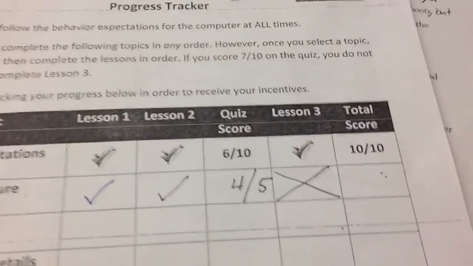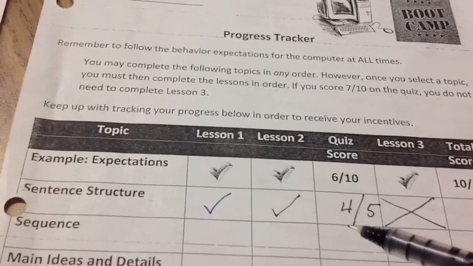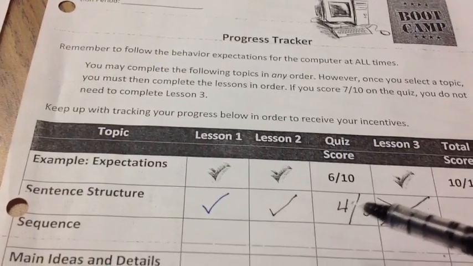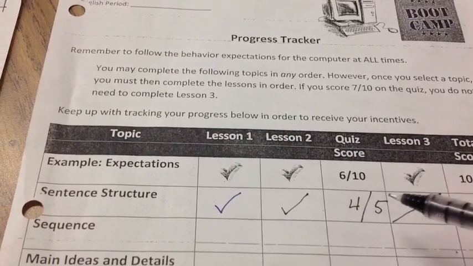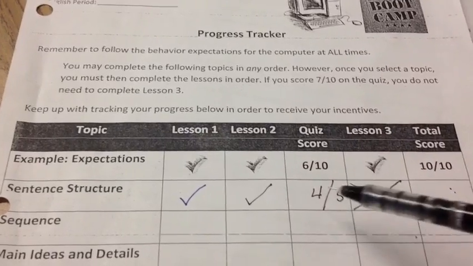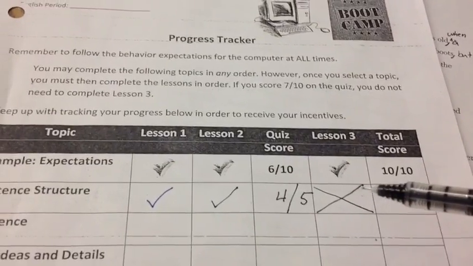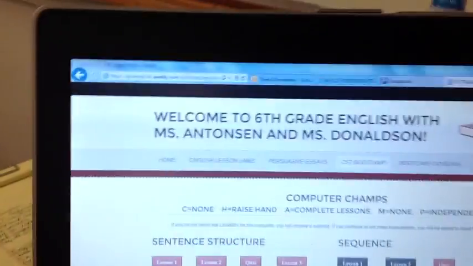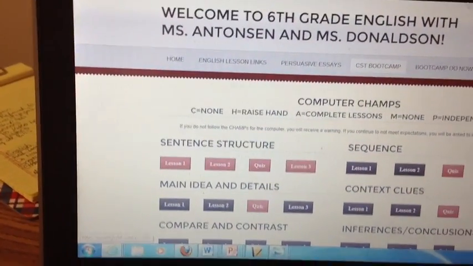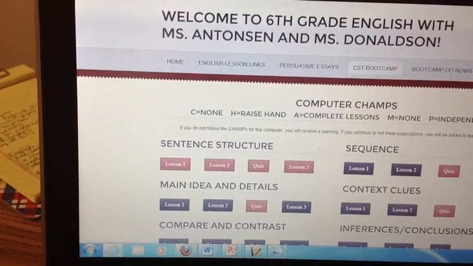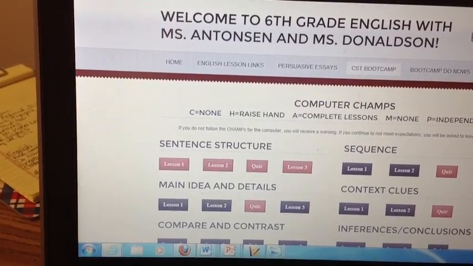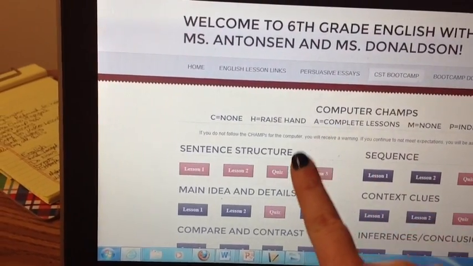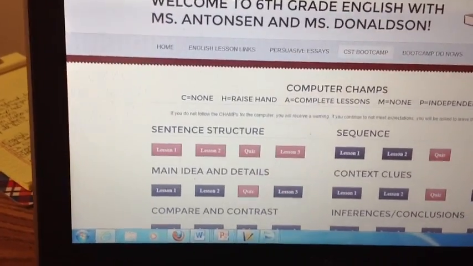Now, some of you might ask, what do I do if I do not get a 4 out of 5 on the quiz? If I get a 3 out of 5 or a 2 out of 5 or a 1 out of 5 or a 0 out of 5, that means that I do have to do lesson number 3, and that means on the computer, you're going to come over here and go to lesson number 3 on the sentence structures, okay, which is right here. All right, make sure you check your tracker and know where you're supposed to go next.